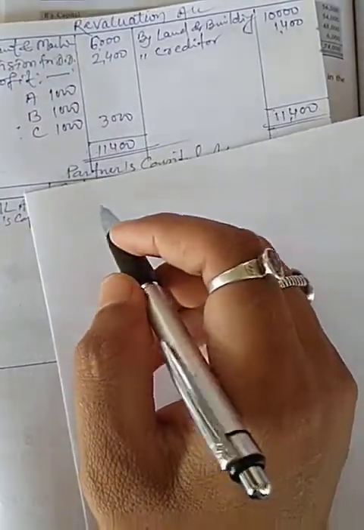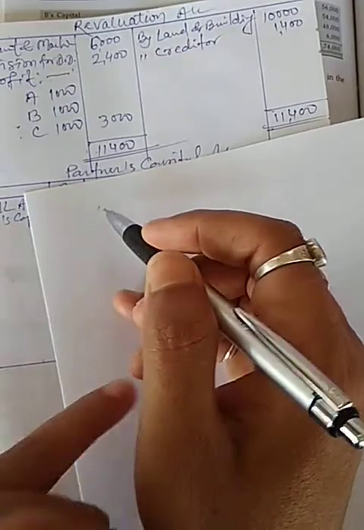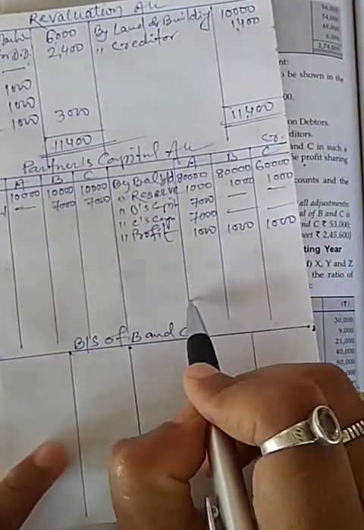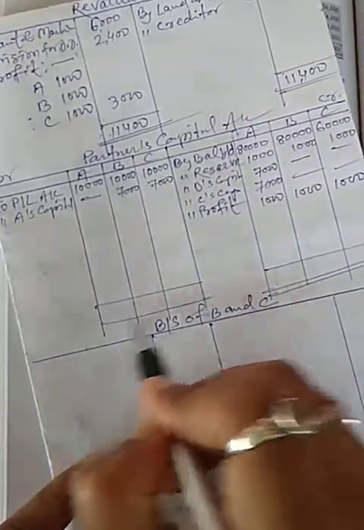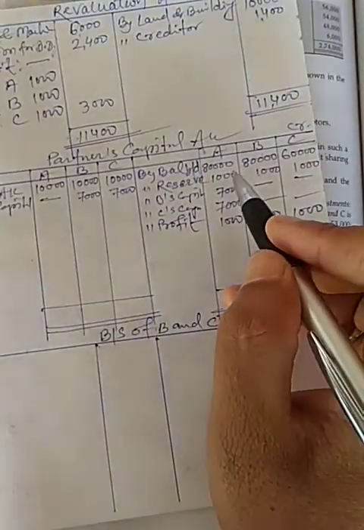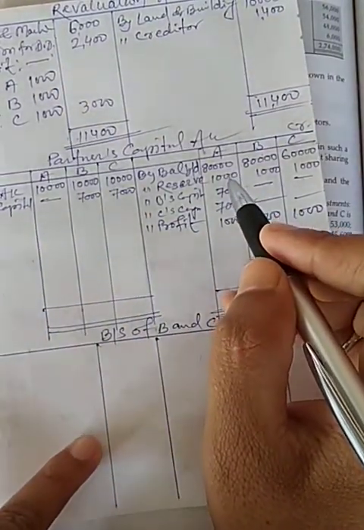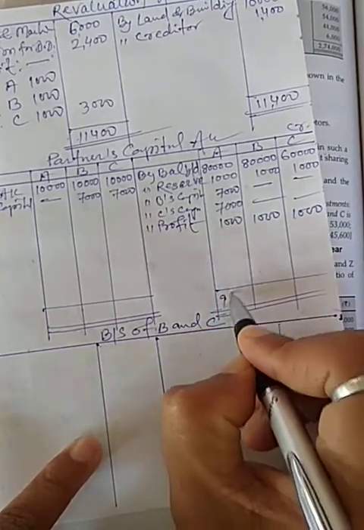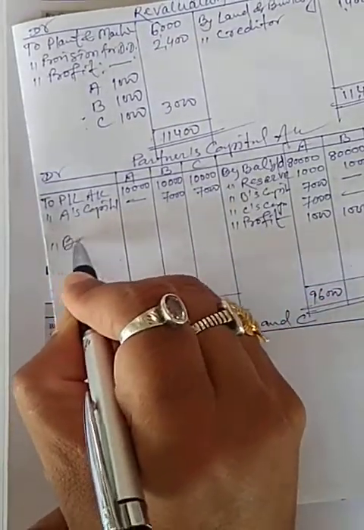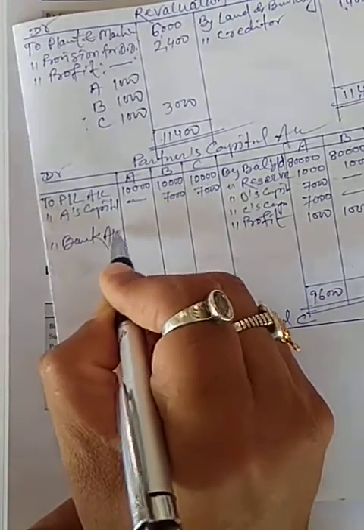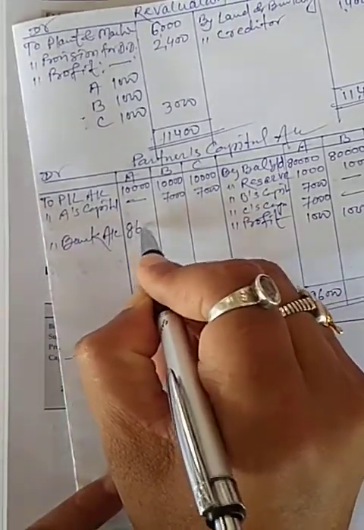So see, capital of A is payable, the total of A's capital account will be 96,000, and we have to pay by bank account 86,000.